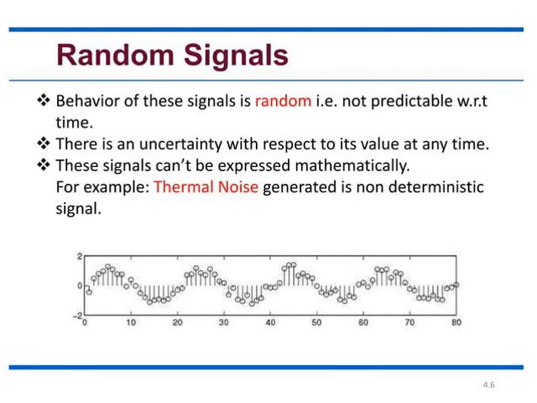Next is the random signal. A random signal is a signal whose outcome is completely unpredictable.